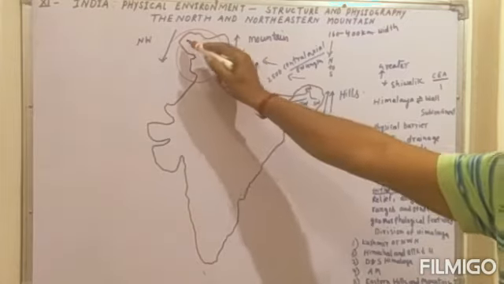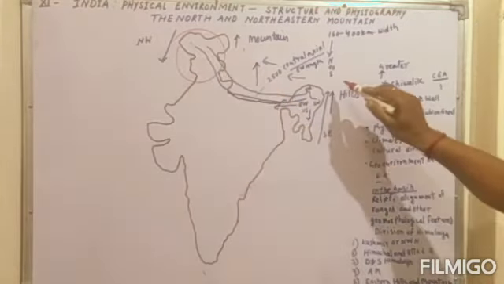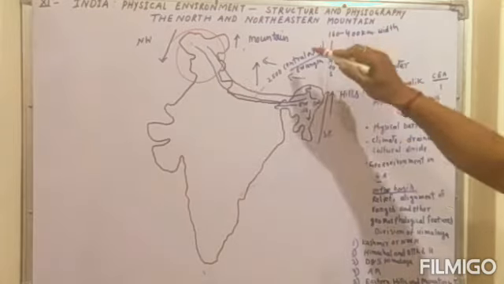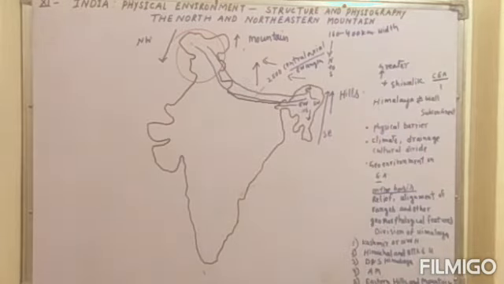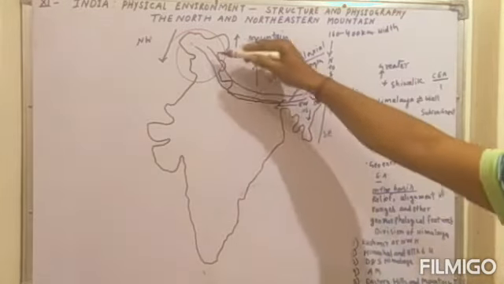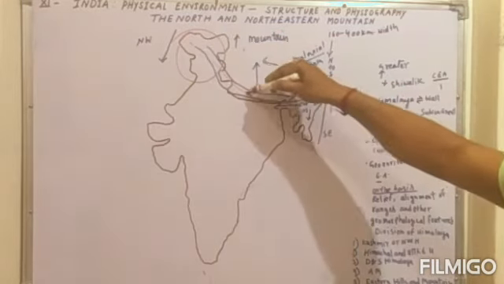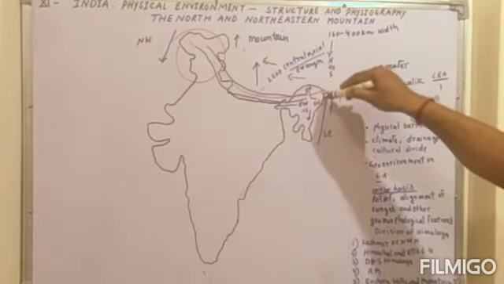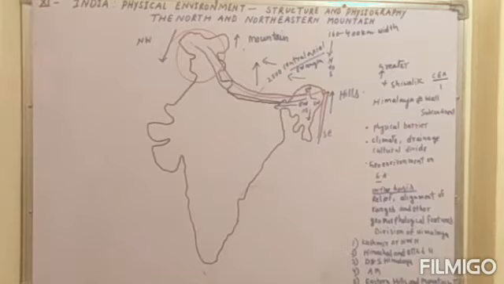It means the Himalayas run parallel along the north of India, then they slightly move toward the south. You can understand it better this way: these are the Himalayas, then they turn back toward the south direction. These are the extensions of the Himalayas. So that is a very, very important topic to know.